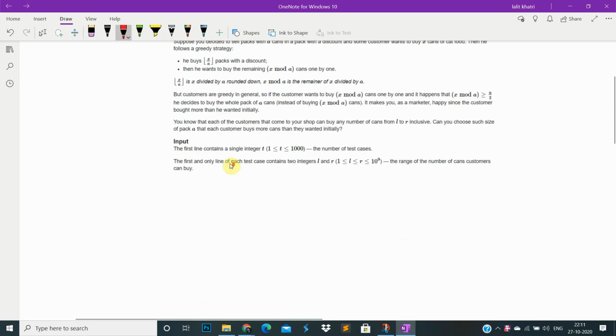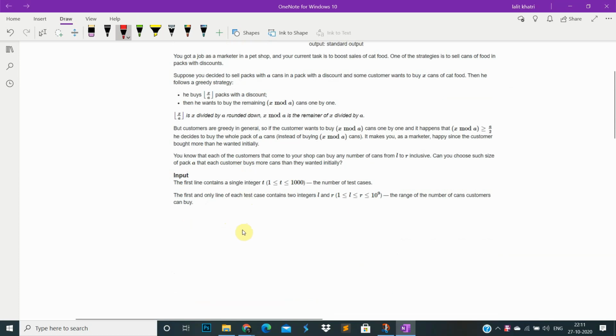So what does it mean? You are a manager or a marketer in a shop. What you have to do is maximize the sale of the canned food cans.